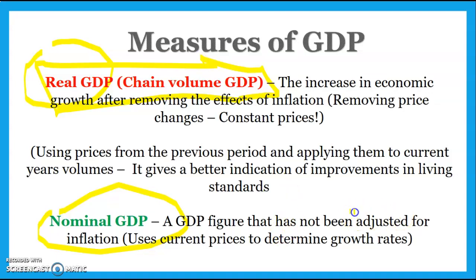Nominal GDP is a figure that has not been adjusted for inflation. So it uses current prices, and it's very rarely used by the government because essentially the value of production may just increase because things are more expensive. We don't want that. We want to see whether we've actually produced more. So we use real GDP. We'll talk about that in the next video.